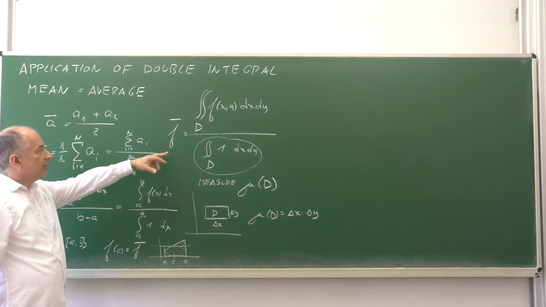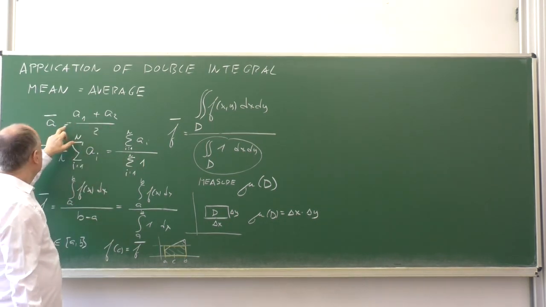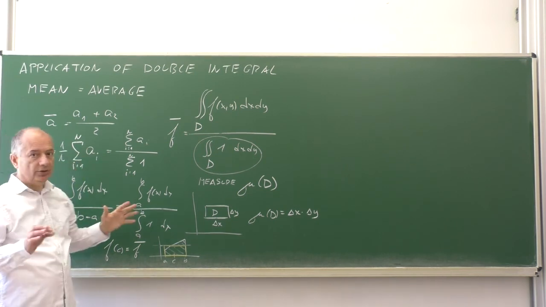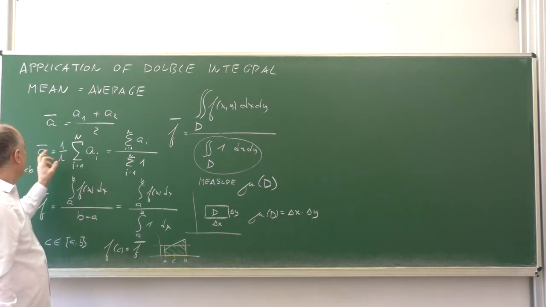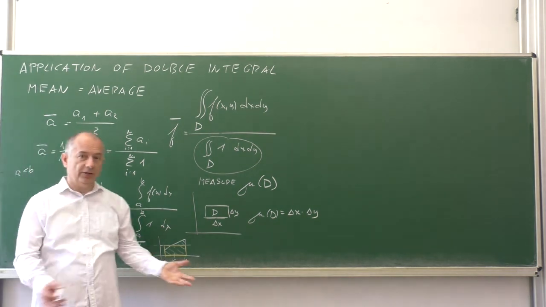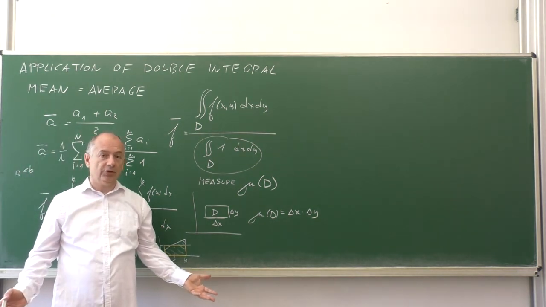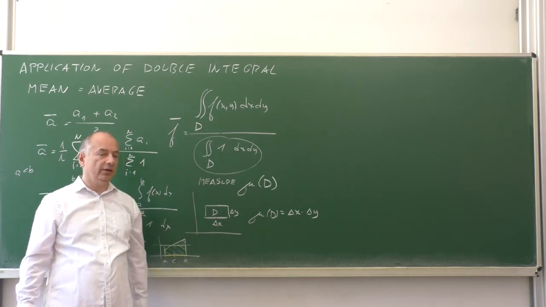Note that this is not true for isolated points. There is not necessarily an index i such that a sub i is equal to a average. If you take 5 and 7, the average is 6. And none of these values is equal to the average value.